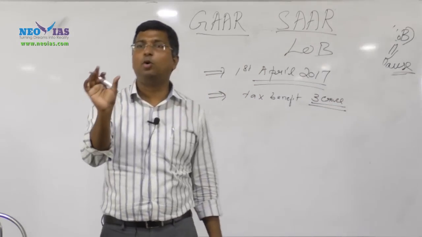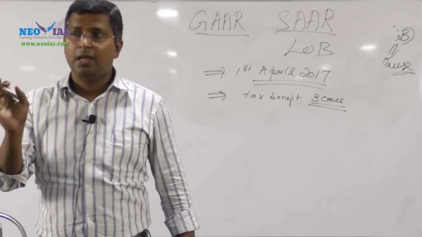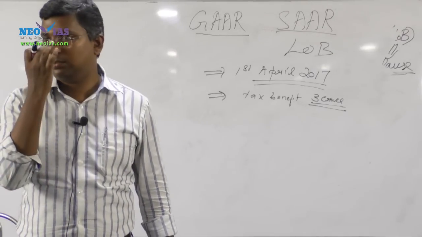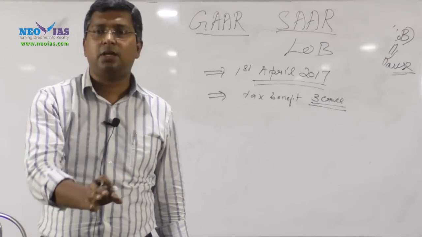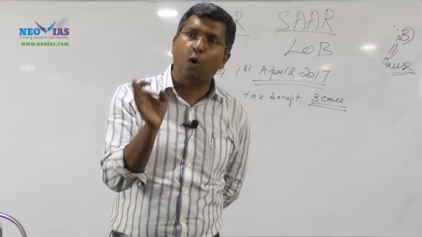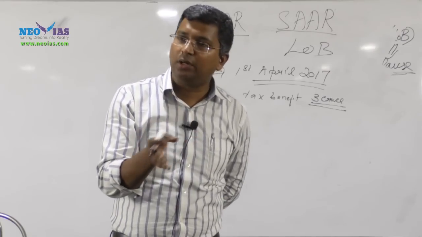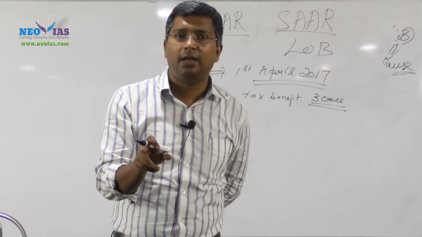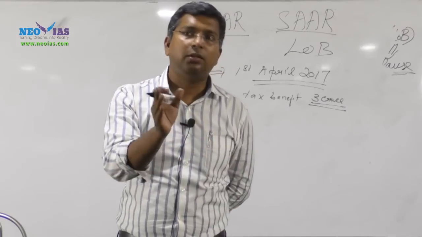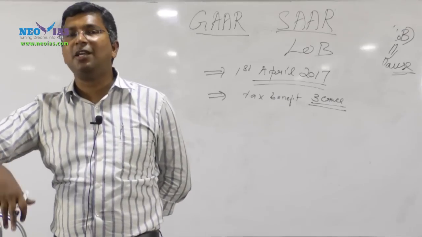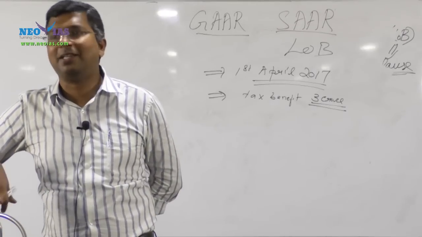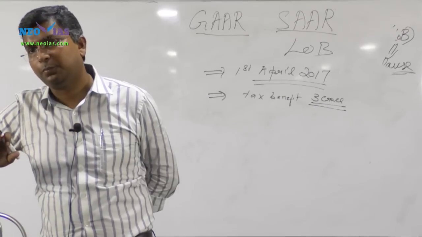This amount is very important. GAAR is applicable only, I am talking about Indian GAAR. This general anti-avoidance rule is applicable only if the Indian tax authorities feel that the tax benefit a company got is above 3 crore. If you are getting a benefit of 2 crore, GAAR is not applicable. 1 crore, GAAR is not applicable. So it's a very important point.